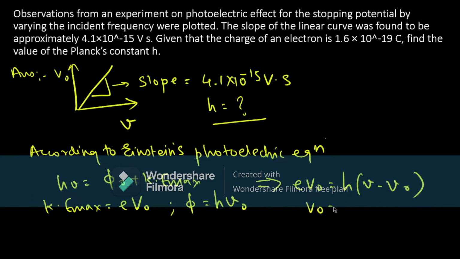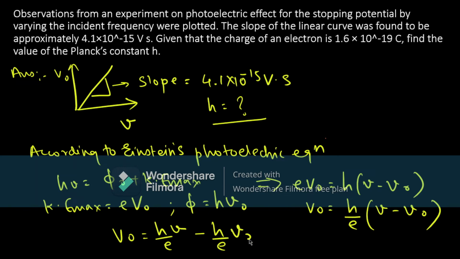So V naught will be equal to h by e times nu minus nu naught. To write it more precisely, V naught equal to h by e nu minus h by e nu naught.